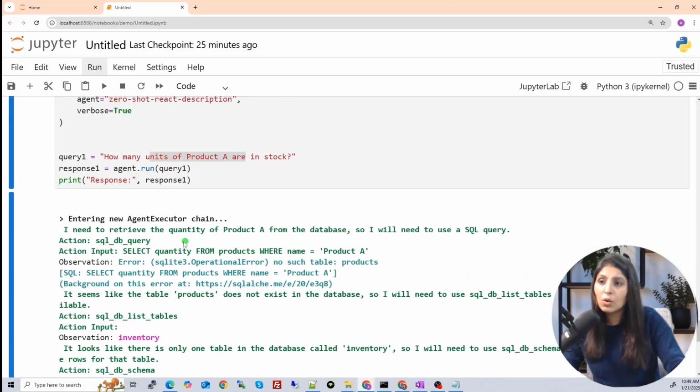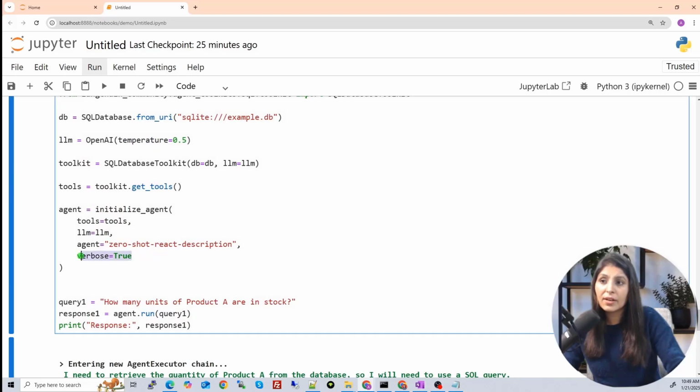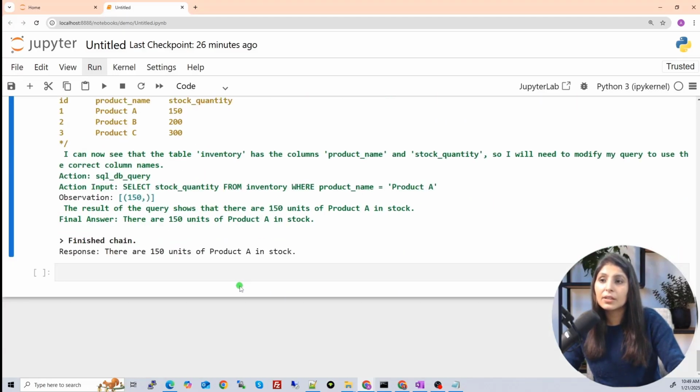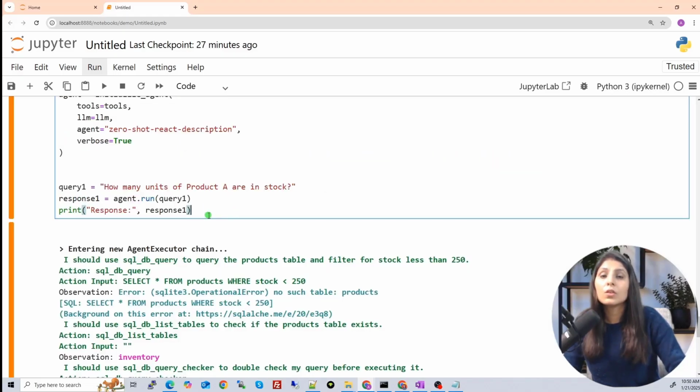And you can see the whole process which this agent followed, just because we are writing this verbose true. Always write verbose true if you want to understand how the work is happening. And you can see that we are getting the output. So this is how you can use a database tool, and you can ask various different questions to it. I have asked one simple question. In the same way, as per your database and as per your use case, as per your requirements, you can ask different kinds of questions to the database.